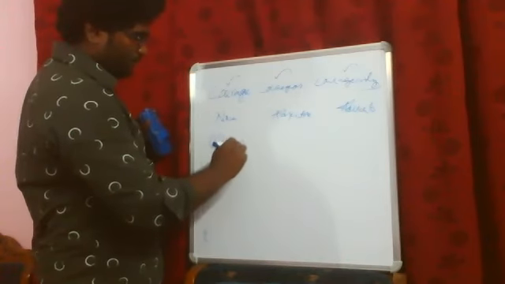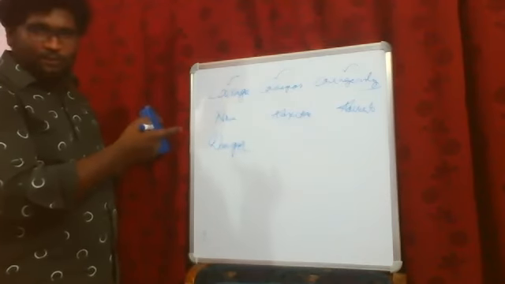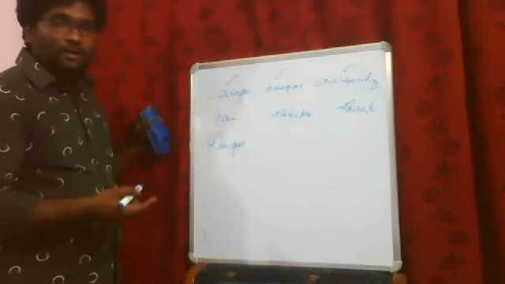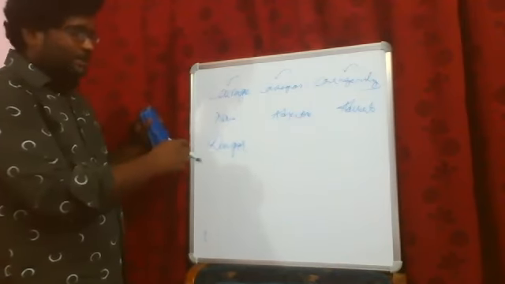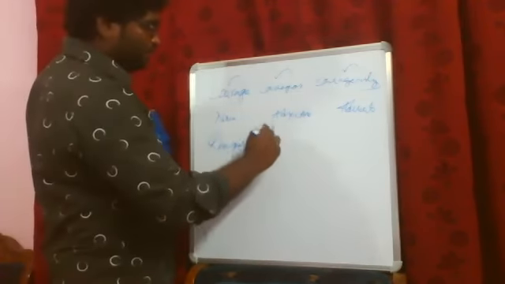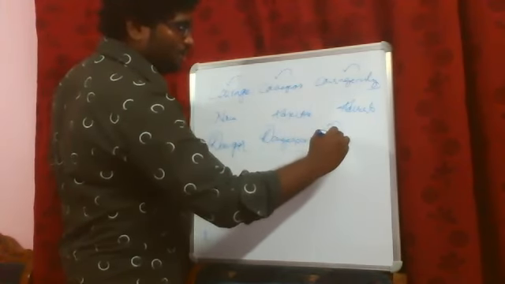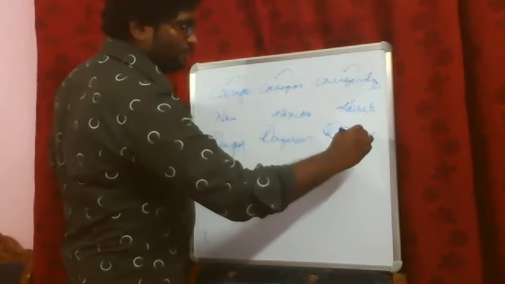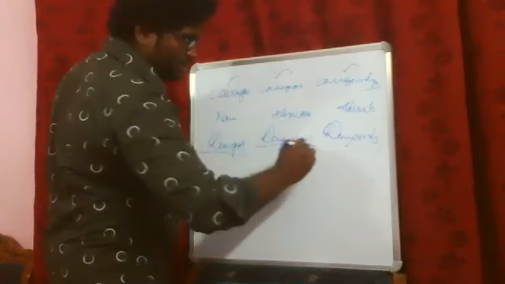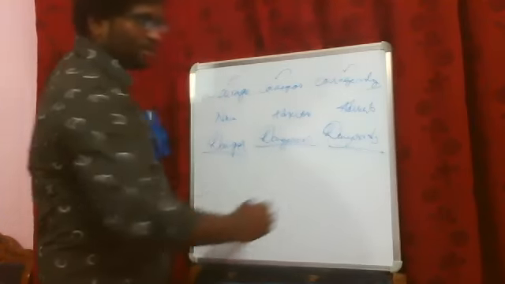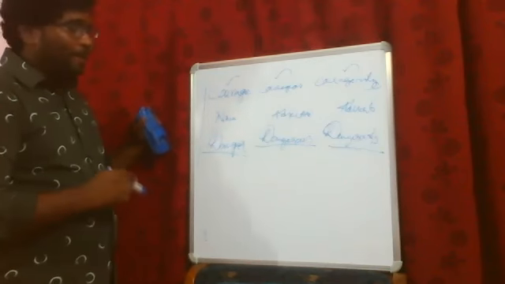And take one more word. Danger. Danger is a base word. With this, I'm going to form an adjective and an adverb. So I'm trying to create new words with the help of a base word. Danger, dangerous, and dangerously. See here, danger has got its own meaning, dangerous has its own meaning, dangerously has got its own meaning. This is how we can build our vocabulary by practicing.